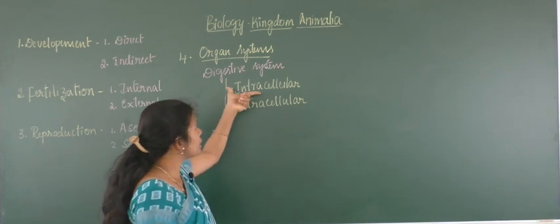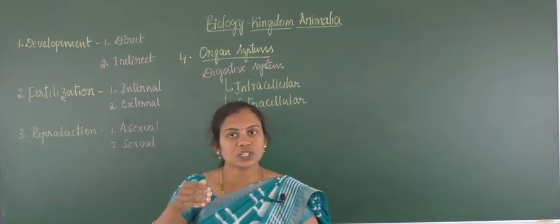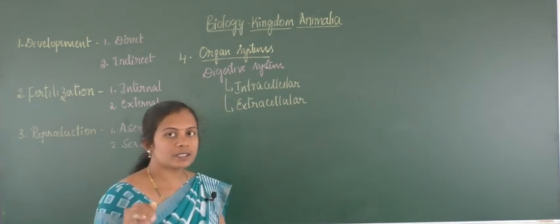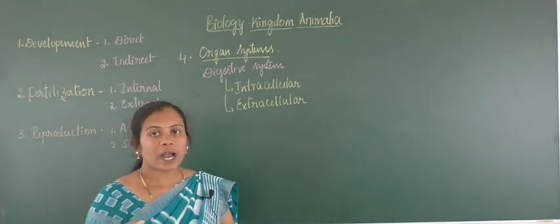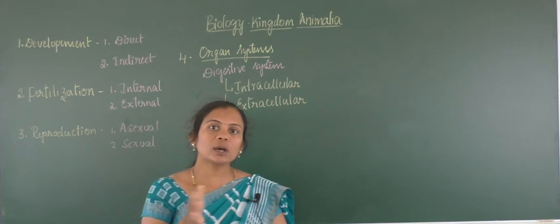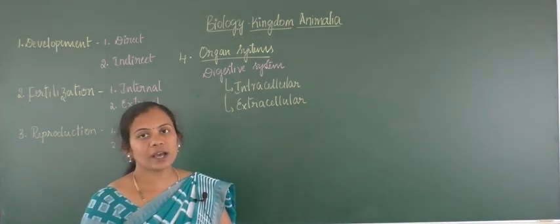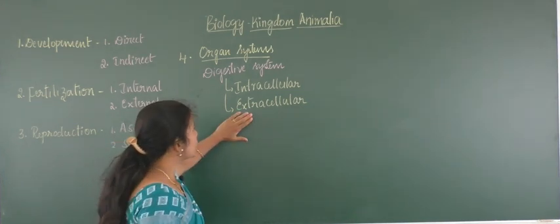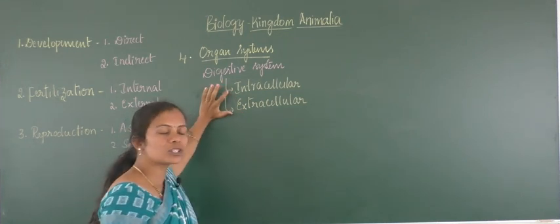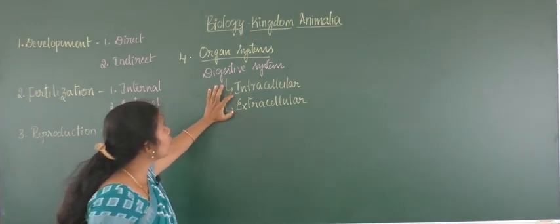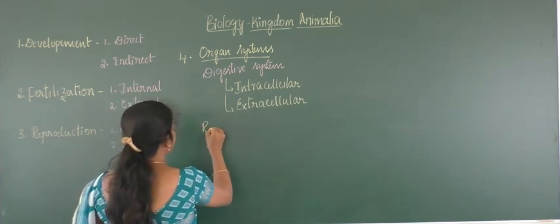Intra refers to within. In extracellular digestion, the cells present inside the digestive system secrete some secretory substances which act upon the food molecules, and that type of digestion is called extracellular digestion. This type, extracellular, is found in higher level organisms, but intracellular digestion is present in lower groups of organisms. And the next organ system is respiratory.